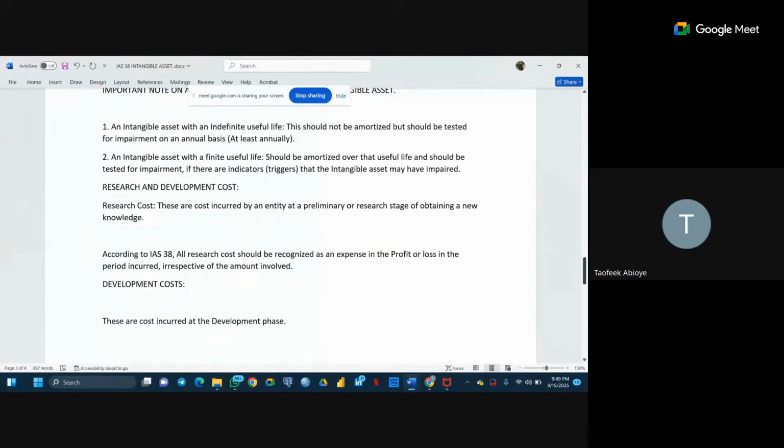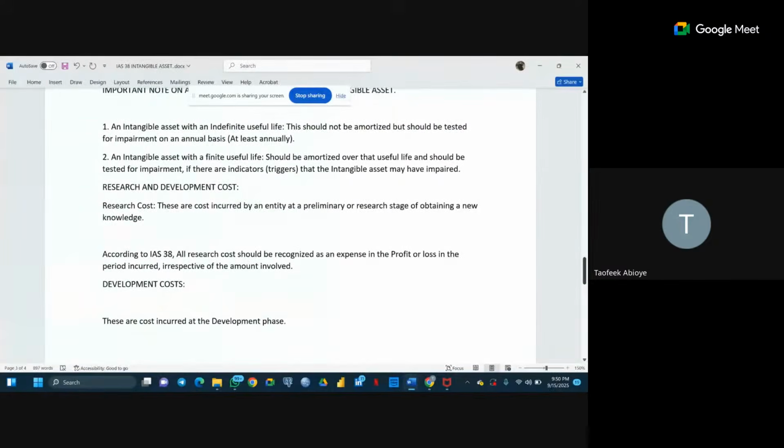If we have it under the research stage, that is the preliminary stage, the first phase, the inception stage, when the company is still incurring some expenses to see, okay, is this worthwhile? Is this something we can work on? Is this something we can develop in the long run? All these costs incurred under the research phase cannot be capitalized. You are going to expense them, which means you cannot recognize an intangible asset under the research phase. According to IAS 38, all research costs should be recognized as an expense in profit or loss in the period incurred, irrespective of the amount involved.